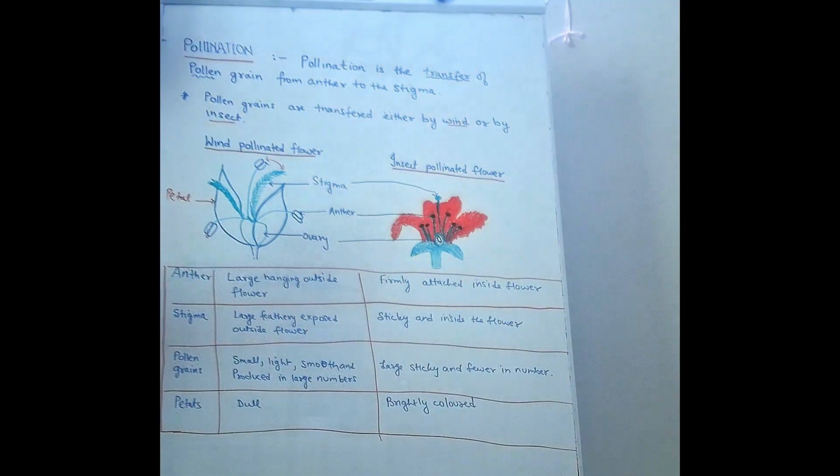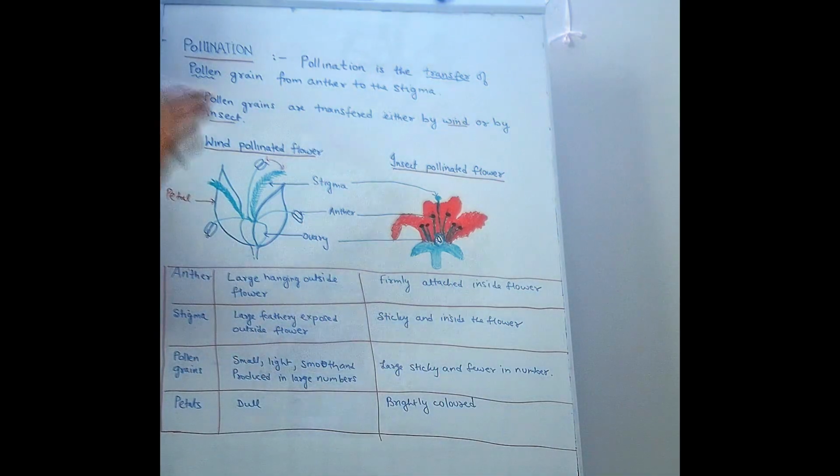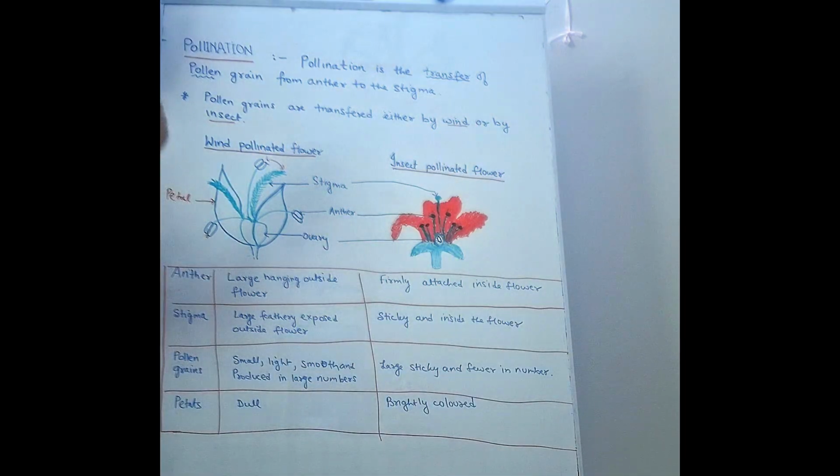Now, the next important point which you need to know in these two categories of flower is which type of pollen grains they have. In wind pollinated flower, the pollen grains are very small, very light, smooth, and produced in a large number. Very large quantity of pollen grains are formed in wind pollinated flower, and they are very light, small and smooth, so that they can easily be carried by the wind.